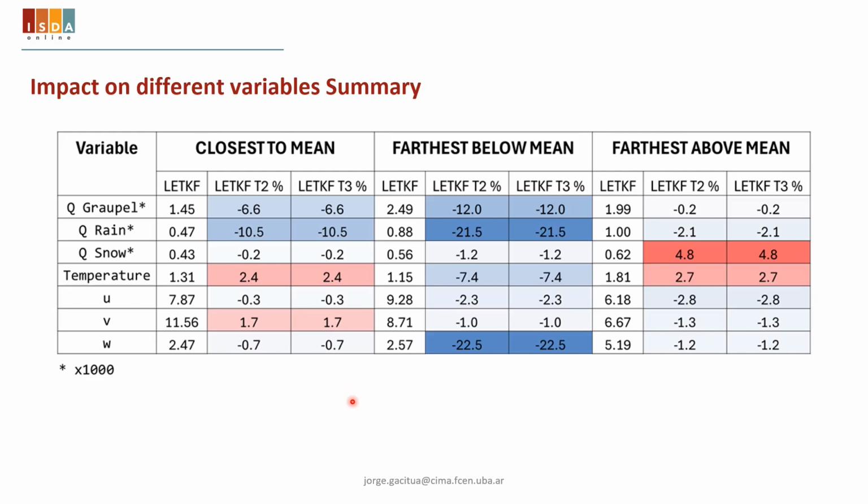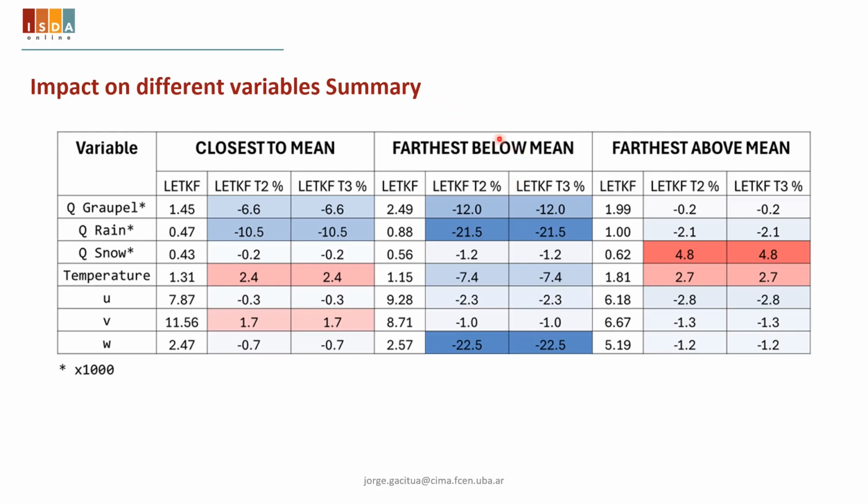In this table, we see a summary of the 3 scenarios and the different variables that we use during the assimilation. In the first column, in which scenario we see the LTKF root mean square error, and in the other columns we see the difference between the iterative LTKF and the normal LTKF.